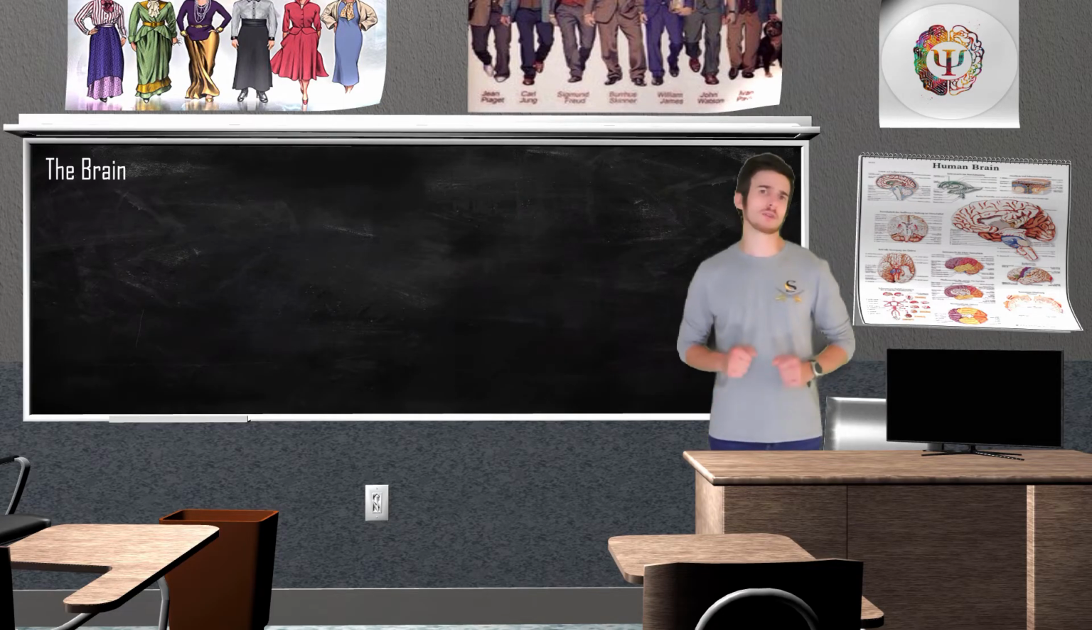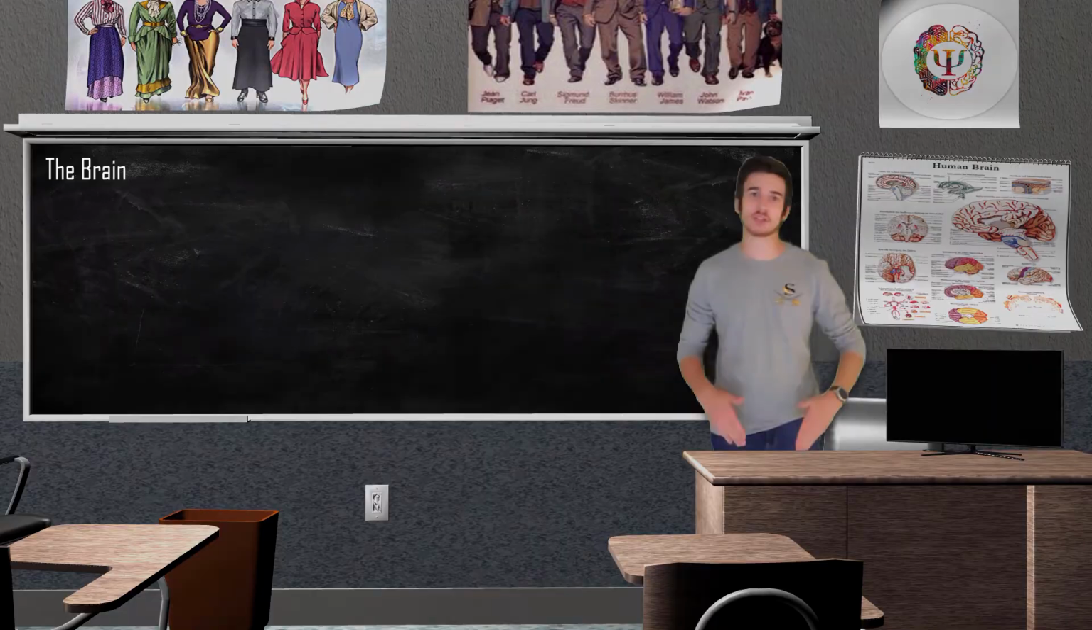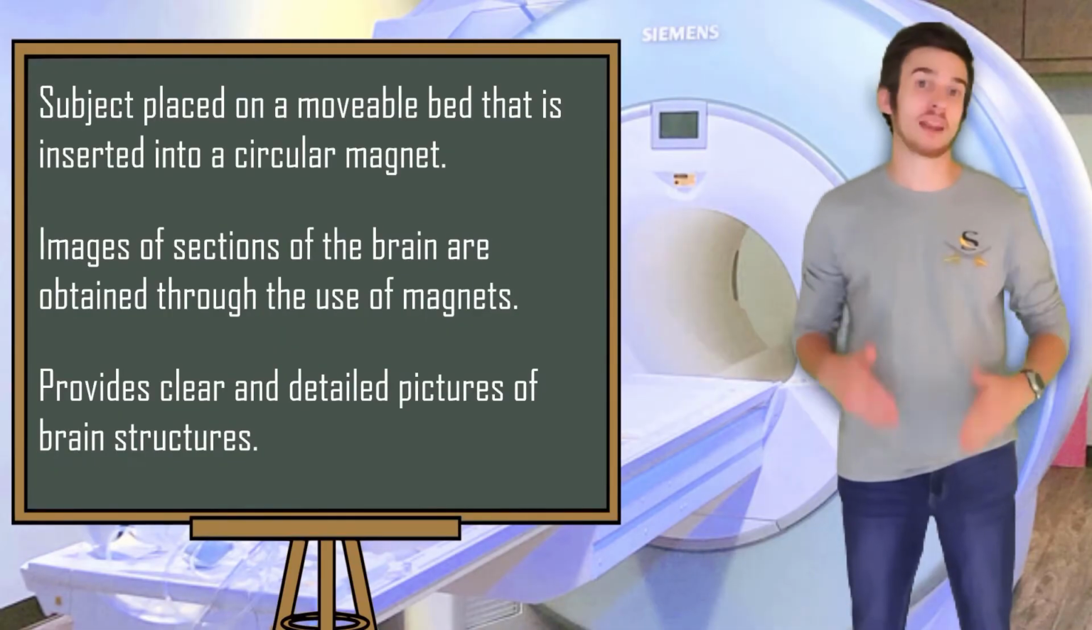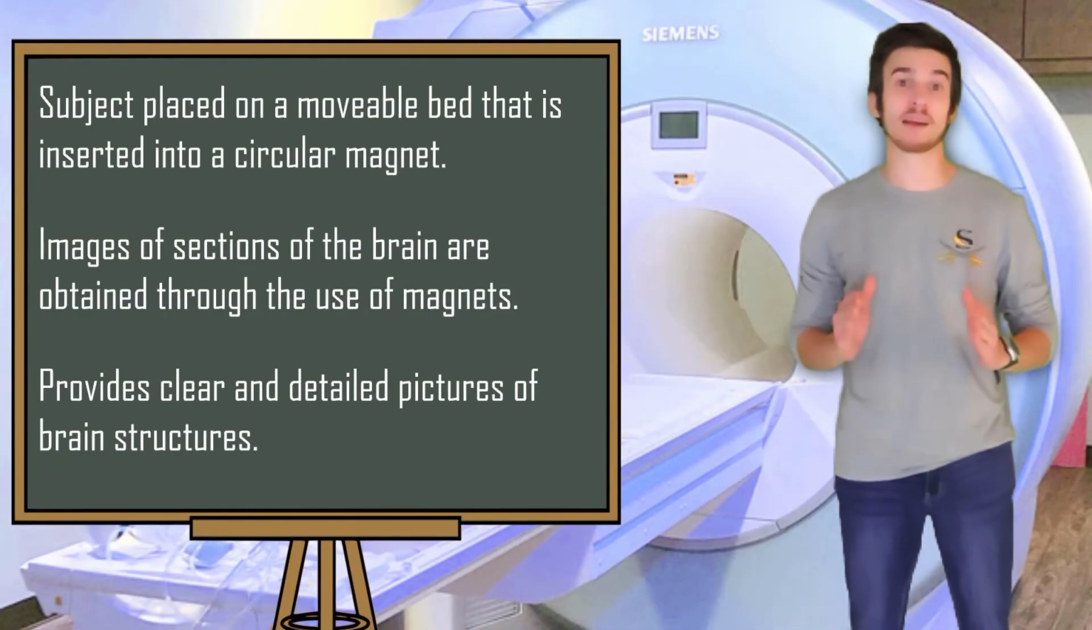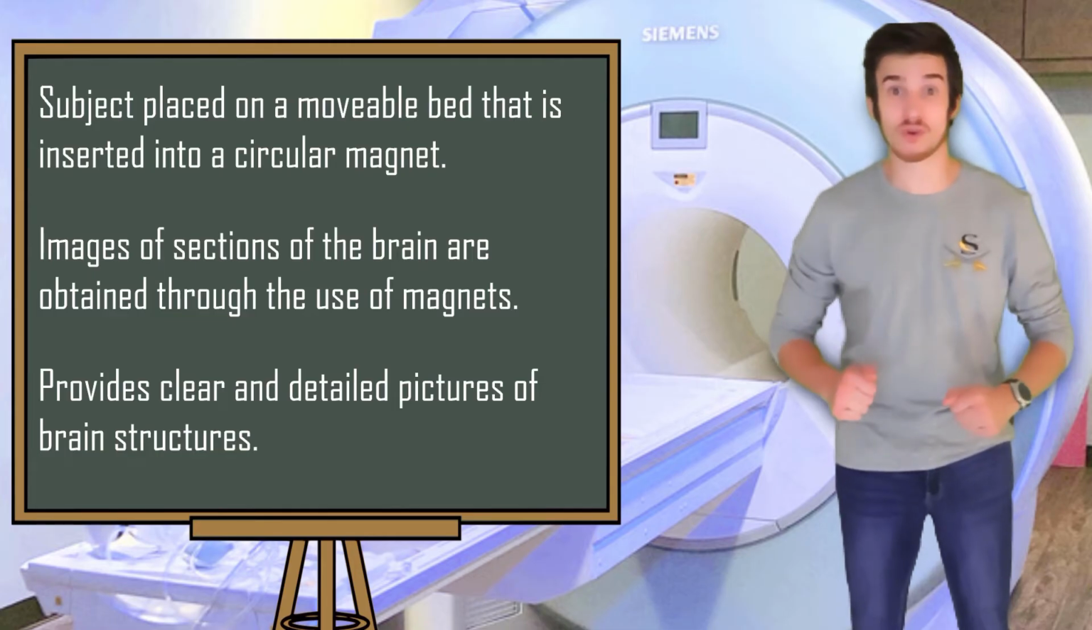Our next topic in regards to the human brain is going to be brain scans. With our 21st century technology, we have multiple methods that allow us to scan the human brain. One of the most well-known brain scans out there is going to be the magnetic resonance imaging, or MRI for short. An MRI machine works by using very, very strong magnets. I'm talking about 1,000 times stronger than your normal fridge magnet.